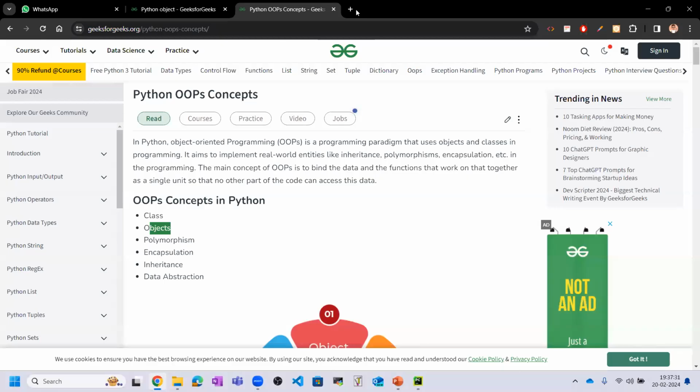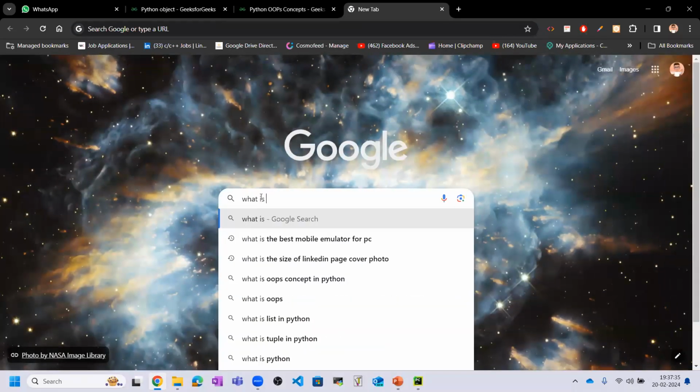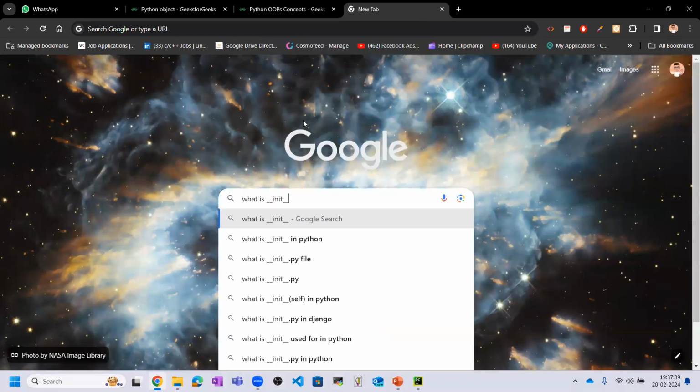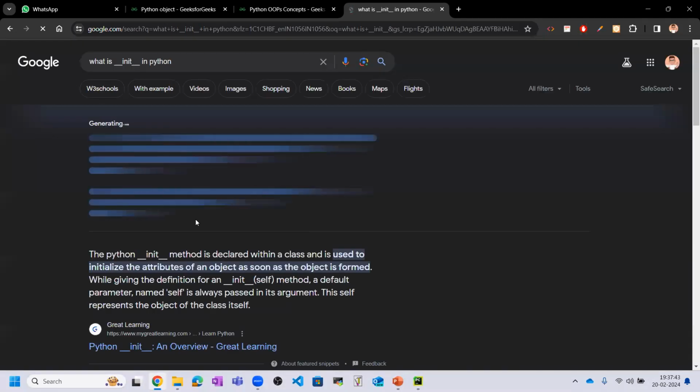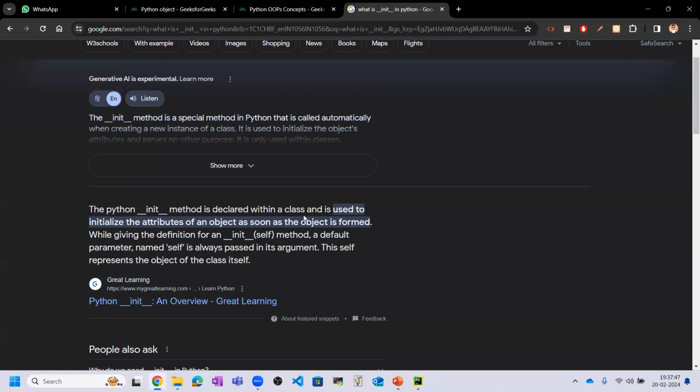So we can search this: what is init in Python? The first heading is this only. In Python, the init method is declared within a class and is used to initialize the attributes of an object as soon as the object is formed.